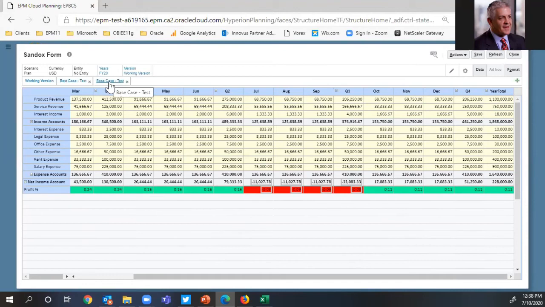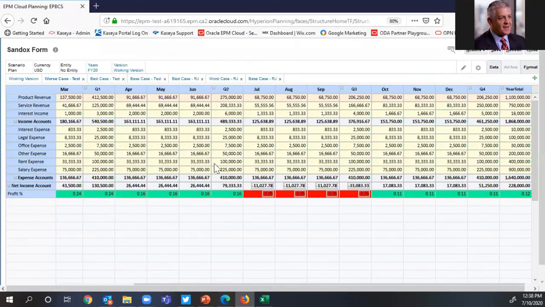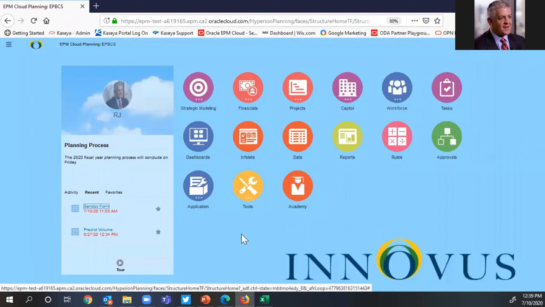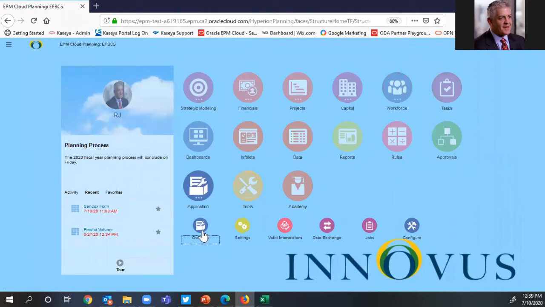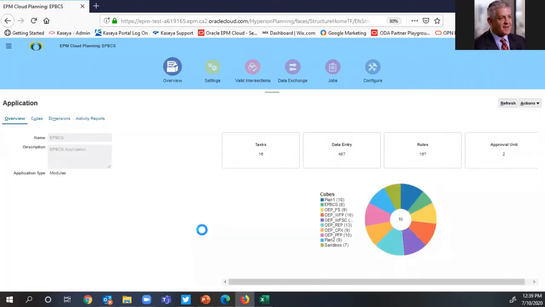But what hasn't happened is my best and base case sandboxes still exist. It's up to the user or the planner to maintain these. From an administrator perspective, you want to make sure that some housekeeping goes on and that we control which sandboxes exist, and that any sandboxes not currently being used get removed. That can also be performed at an administrator level. So if Mr. Shrek forgot to remove his sandboxes, I can jump over here as an administrator and click Close. And if I go back into my application,